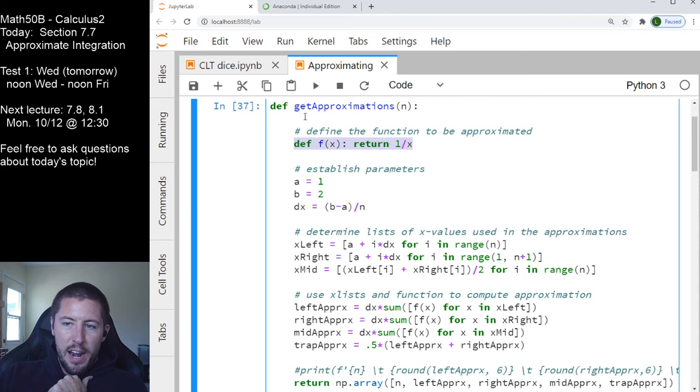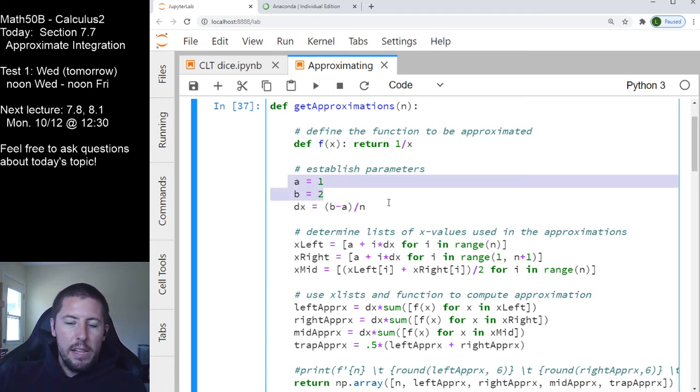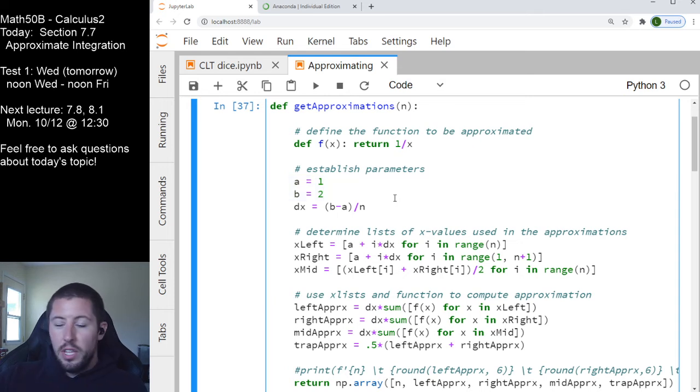Inside of my function that I'm defining to get all the approximations, I'm going to define the curve of interest, right? So here, 1 over x. So this is saying we want to approximate the integral of 1 over x. I'm going to establish some parameters here. My lower bound of the integration is 1. The upper bound of my integration is 2. So we're really looking at the integral from 1 to 2 of 1 over x. That's what we're trying to approximate here. I'm going to state what my delta x is, b minus a divided by n. I'm just identifying some variables of interest here.